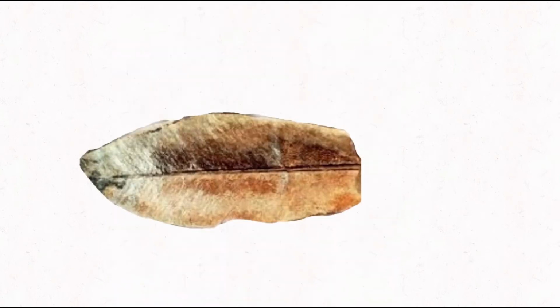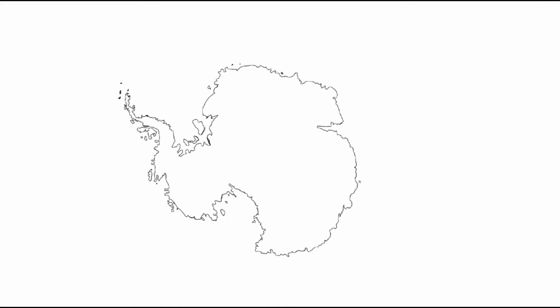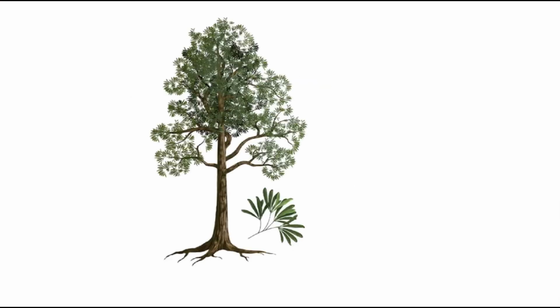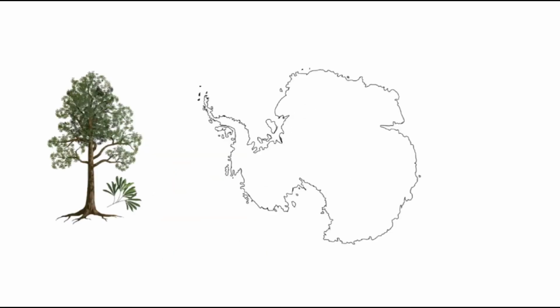Finally, we have another fossil. The Glossopteris' fossil was found all over the world, but the most interesting place where its fossils were found is Antarctica. The Glossopteris was a woody shrub or tree, meaning it was a plant. But Antarctica as we know it cannot hold such life. So what happened? Well, Wegener's theory is the explanation.